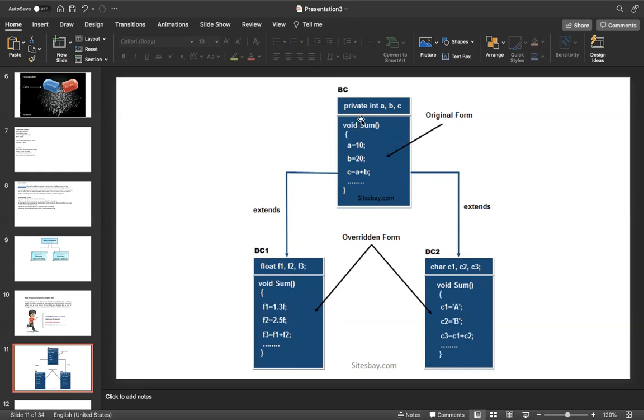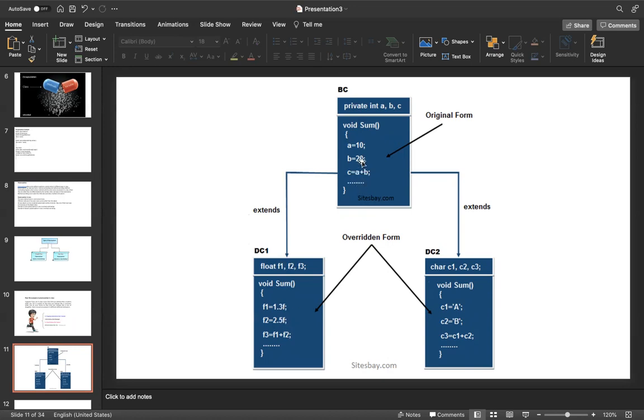In the parent class, there is one method called sum. What is sum doing? It's adding three integers, a, b, c. Only three integers it is adding. When this BC class is extended by the DC1 class, DC1 is a child class and BC is a parent class, the same sum method is adding float values.